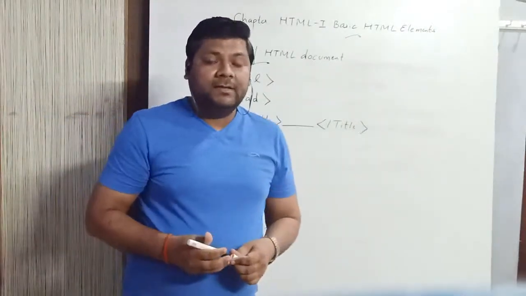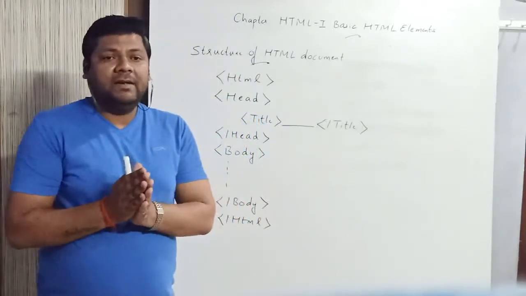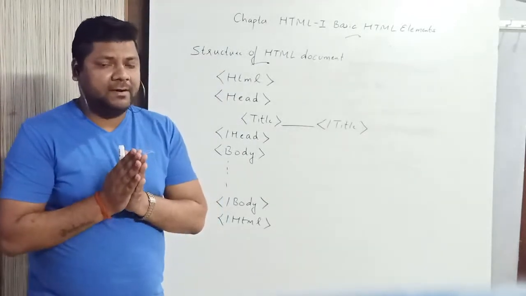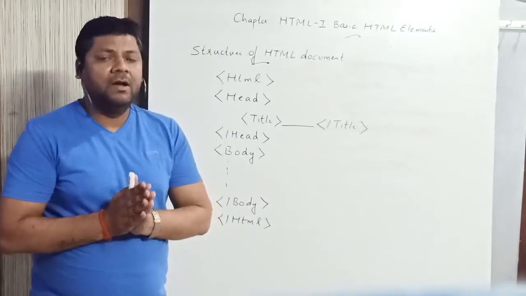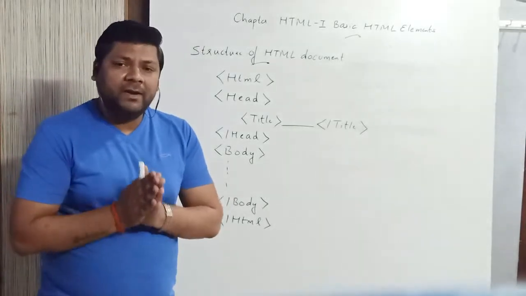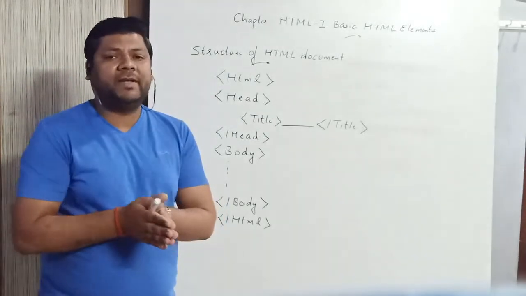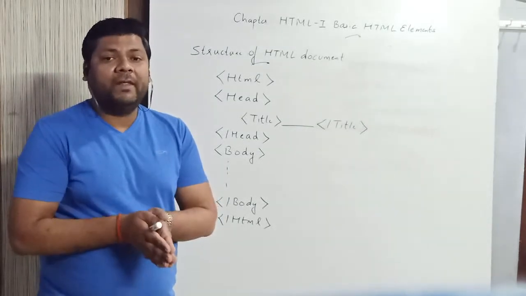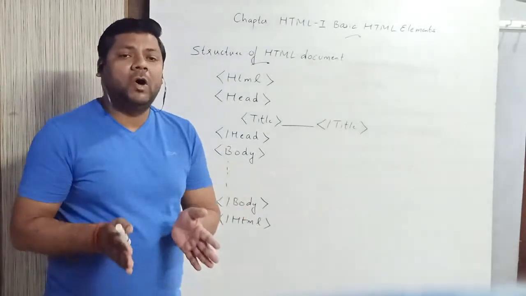Now, one thing I forgot to tell you is that HTML is a standard computer language. What does that mean? It means there is no special application required to write the code for HTML. You can use any kind of text editor, just like in Windows, we can use Notepad or WordPad. Such applications are more than sufficient to write HTML commands or codes.